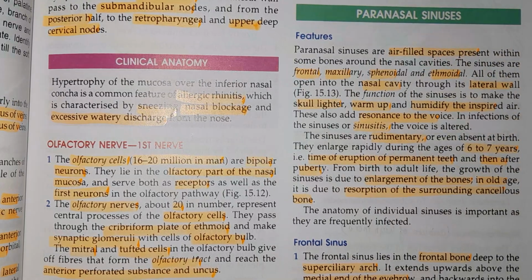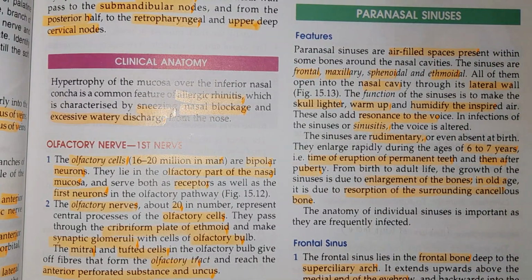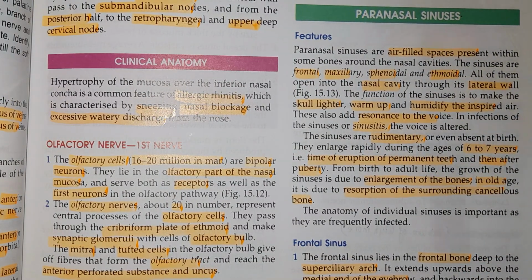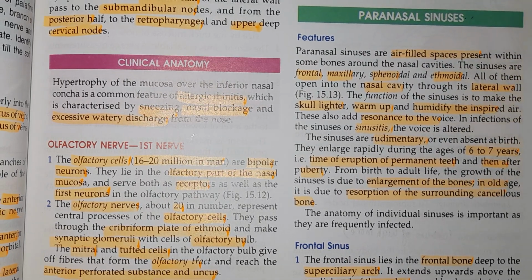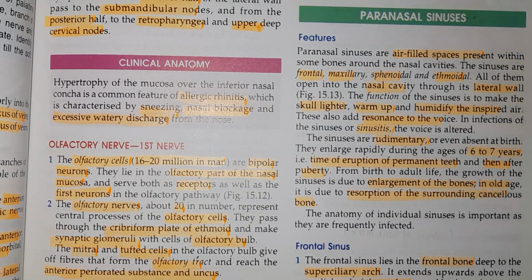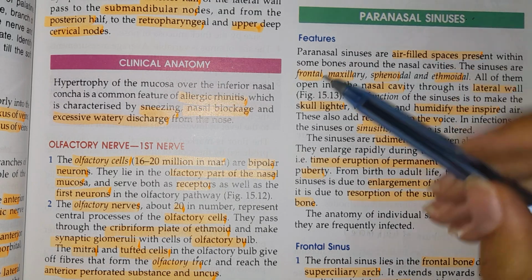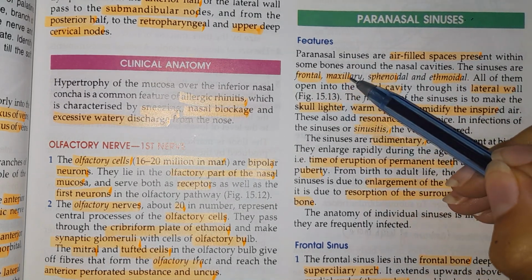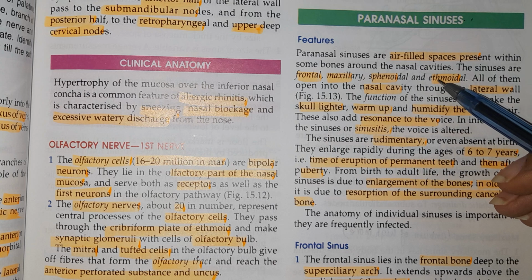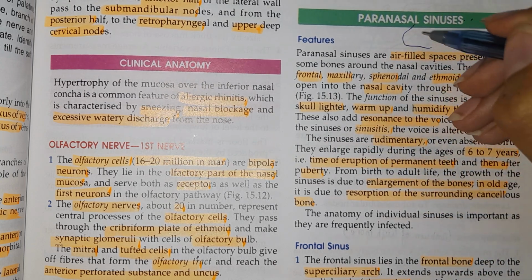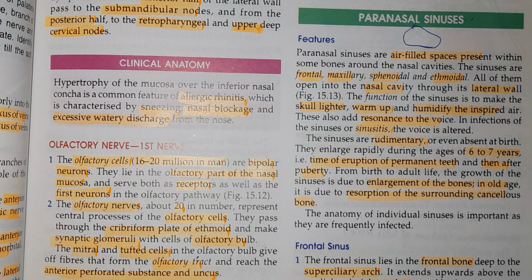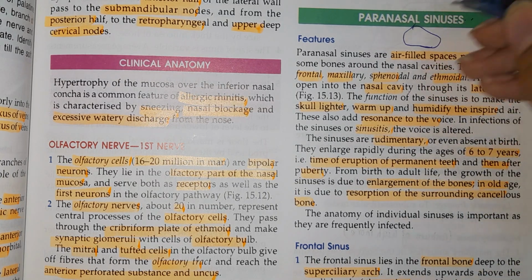Bismillahirrahmanirrahim. This video is going to be an introductory video about the paranasal sinuses. First of all, they are air-filled spaces located in our bones. The face is made by the frontal, maxillary, sphenoid, and ethmoid bones. In these bones there are certain air-filled spaces, and these are known as paranasal sinuses because they are surrounding the nose.